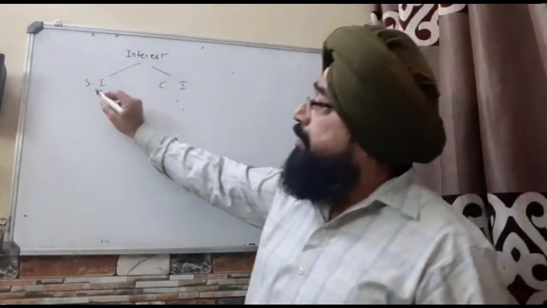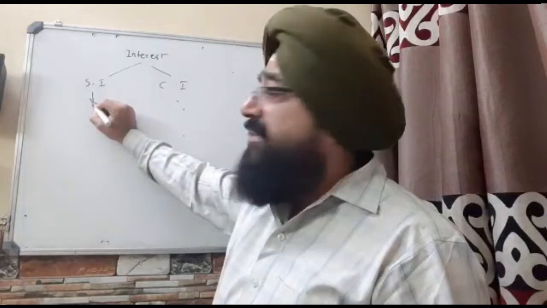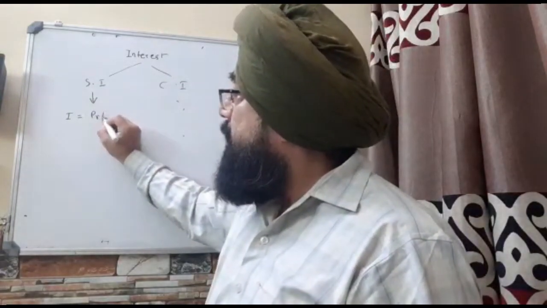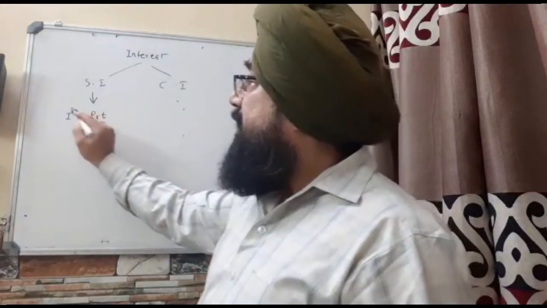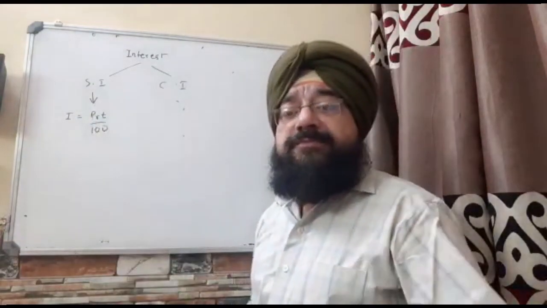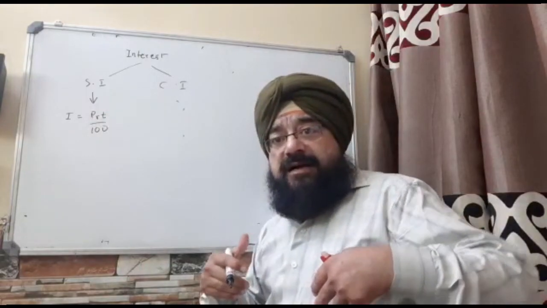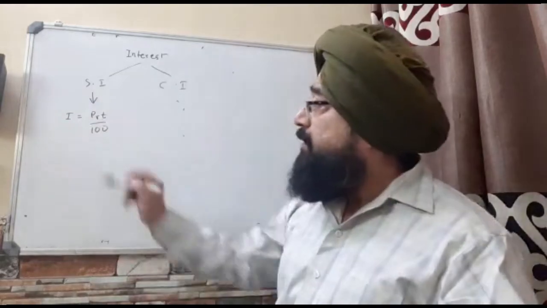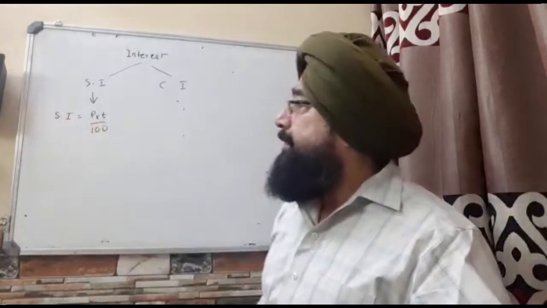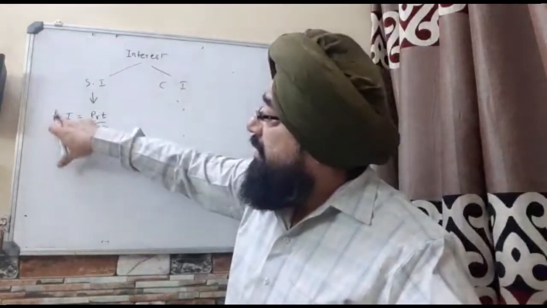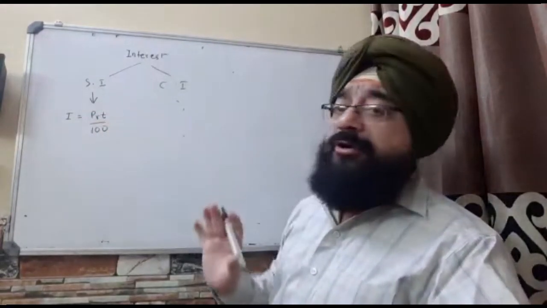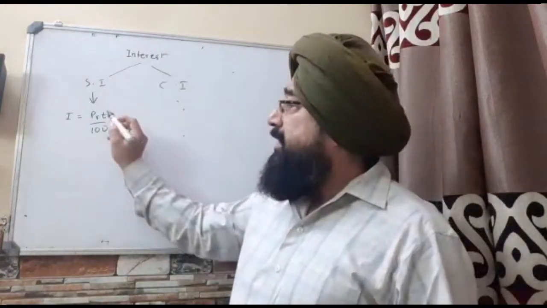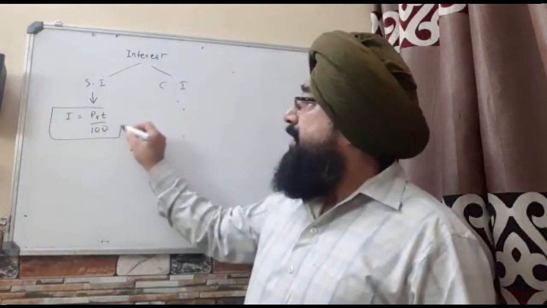When it is simple, it is really very simple for you to calculate the interest, and that is equal to PRT upon 100, where I stands for the simple interest. I have not written SI here for an obvious reason I'll let you know in a while. Otherwise, in your book you might find it as SI. But interest is equal to PRT upon 100 for 1 year, whether it is compound interest or simple interest. That is, it has a universal application.